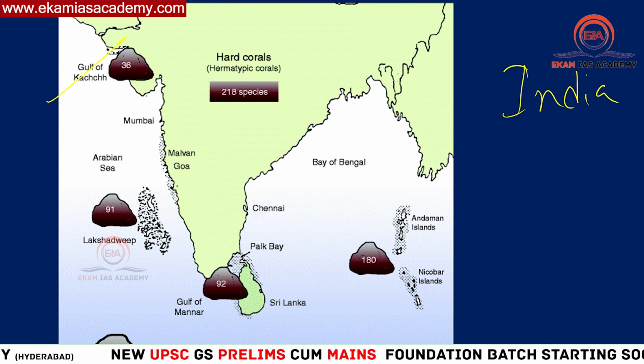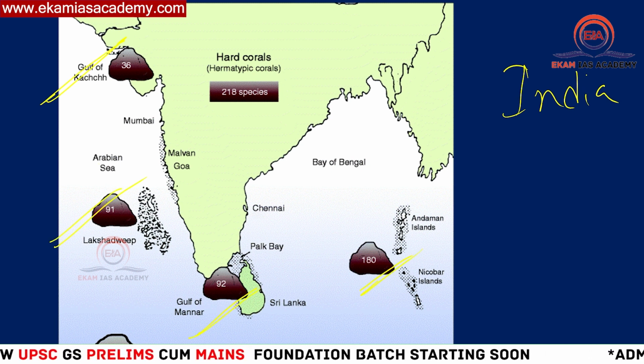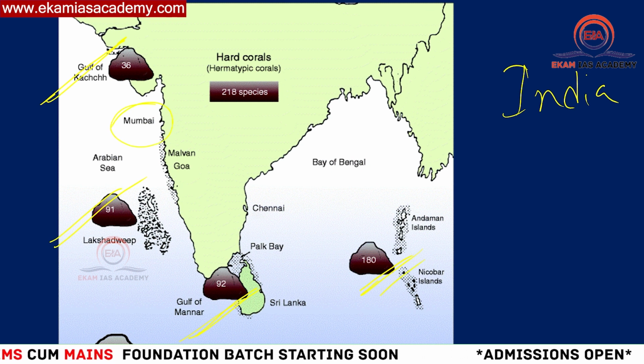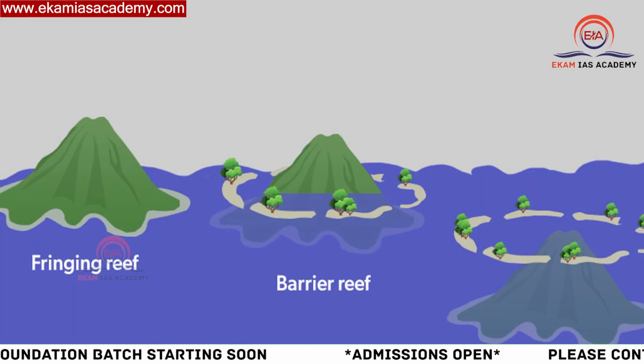Means in these locations: Gulf of Kutch on the Gujarat coast, Lakshadweep, Andaman and Nicobar, and Gulf of Mannar. So these are the primary places. And in recent times, they have even been found on the Goan coast and Mumbai coast also. Some secondary things you can say.